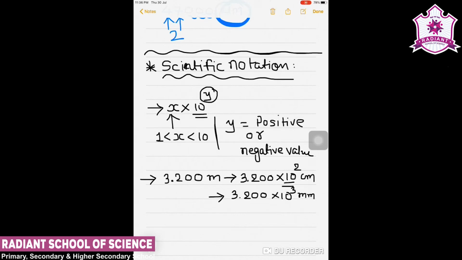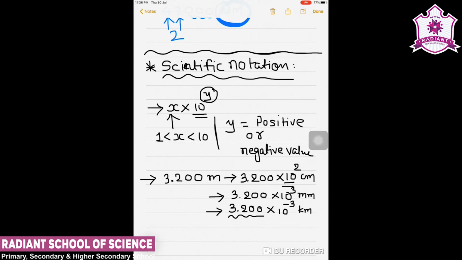Another way, if I want to convert it into millimeter, I can say it as 3.200 into 10 raised to 3 millimeter, like this. So whatever value is there, it can be converted into a different unit without changing our original significant figures. अगर इसी को मुझे किलोमीटर में कन्वर्ट करना है, then also it is possible.